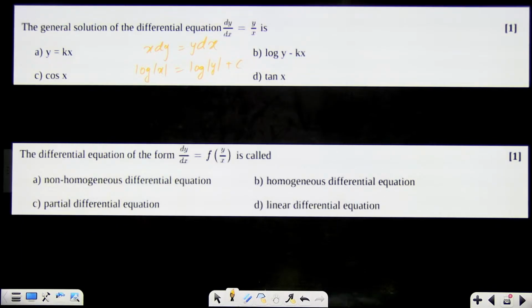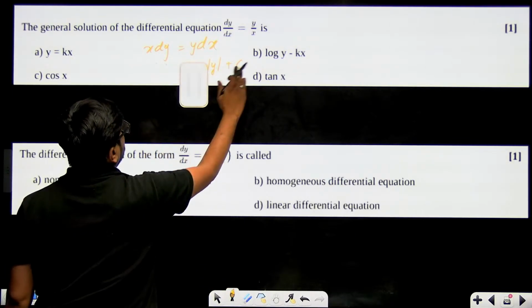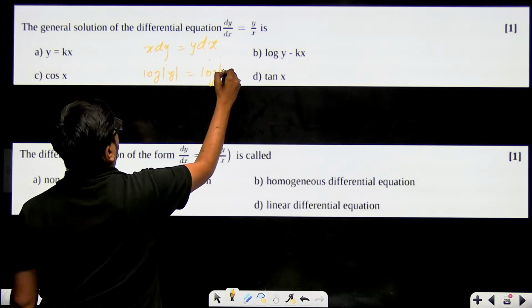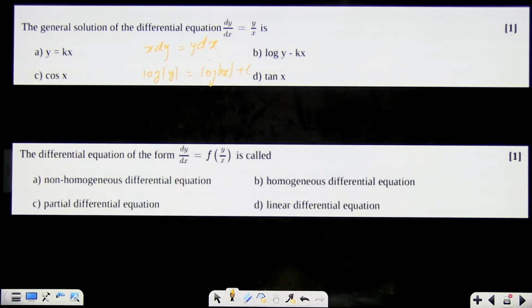Did we do it the other way around? x into dy is equal to y into dx. So log of mod y will come, no? Log of mod y is equal to log of mod x plus c will come. So y is equal to xc will be your general solution. y is equal to cx or y equal to kx. First option actually. A differential equation of the form dy by dx is equal to f of y by x is called a homogeneous equation. Right? If your function satisfies y by x, then this is your homogeneous equation.